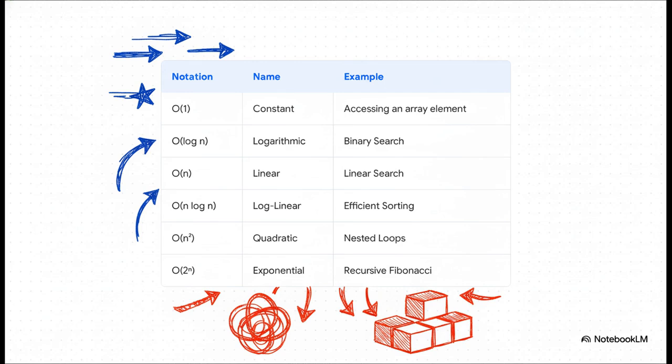And that O of n we just discovered fits right here on this chart of common complexities. Think of this as a ranking, from best at the top to worst at the bottom. O of 1, or constant time, is the dream. It means performance never changes. O of n is what we saw with our linear search, and is pretty decent. But as you can see, once you get down to O of n squared and below, things can get slow fast.